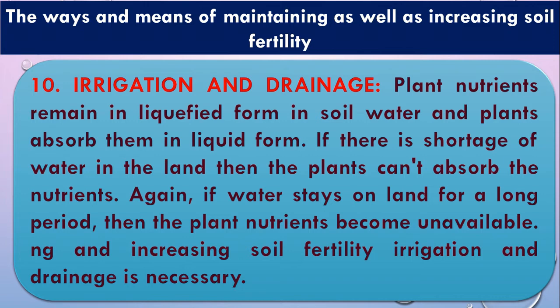So whenever they need, at that time you have to remove the water from the land, because when the water is present in the land, that land loses the nutrient capability. So you have to remove the water from the land, and the nutrient is available for the plant in the land as well.